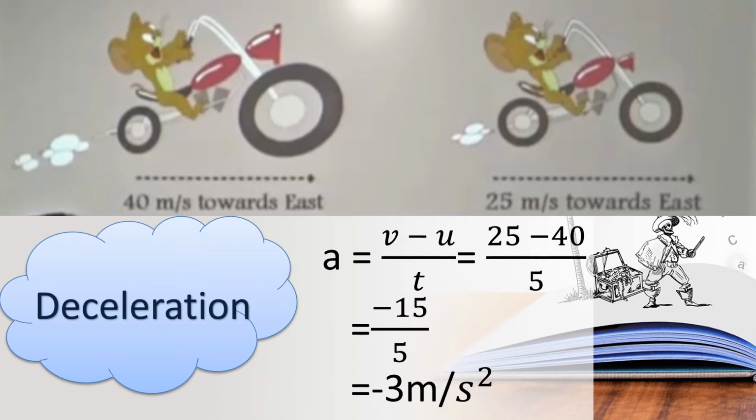Here the velocity decreases, is it? At the beginning, Jerry had started his bike with the velocity of 40 meter per second. And at the end, what is his final velocity? 25 meter per second. So that we are calling it negative acceleration. That is retardation or deceleration. Okay, children, can you all understand?